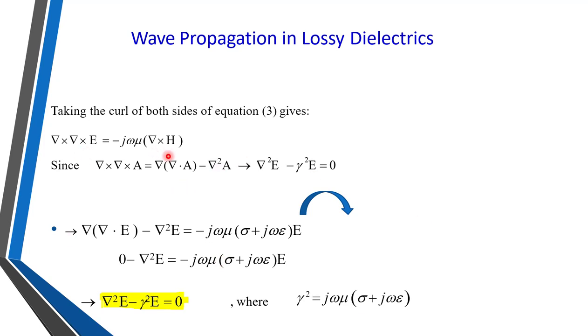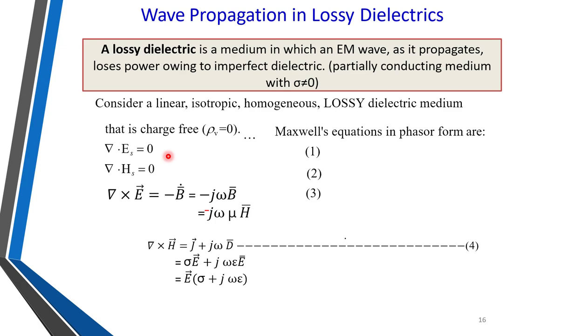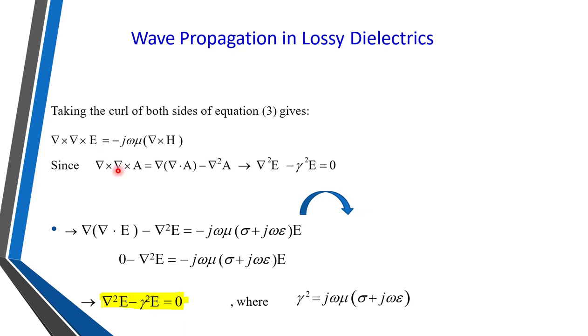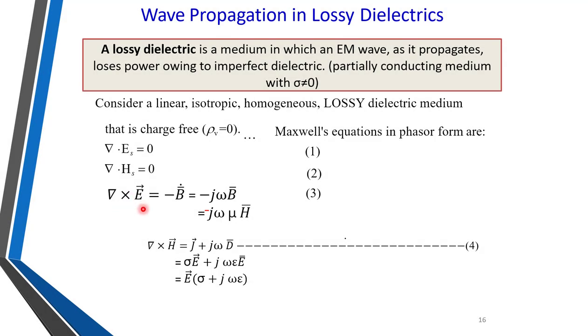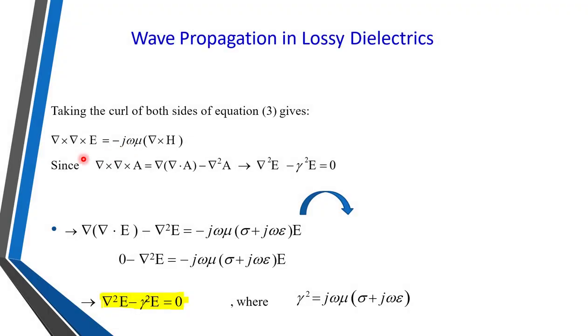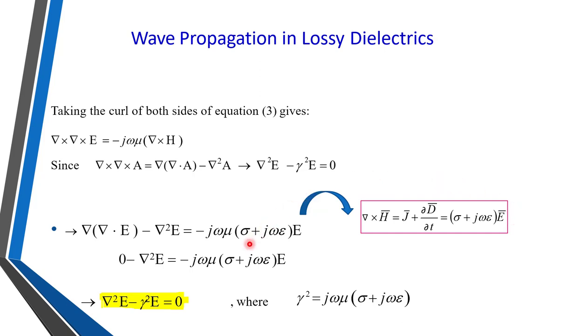Next, what we always do is take the curl of either the electric field equation or the magnetic field equation. So let us consider first the electric field. For the electric field, we take the curl of equation number 3, that is del cross E bar. If I take the curl of del cross E bar, I have to take the curl on both sides. So it will become minus j omega mu in bracket del cross H bar. But del cross H bar is already equal to J plus dou D by dou t, and we have converted that into sigma plus j omega epsilon into E bar in equation number 4. So we can place it here.